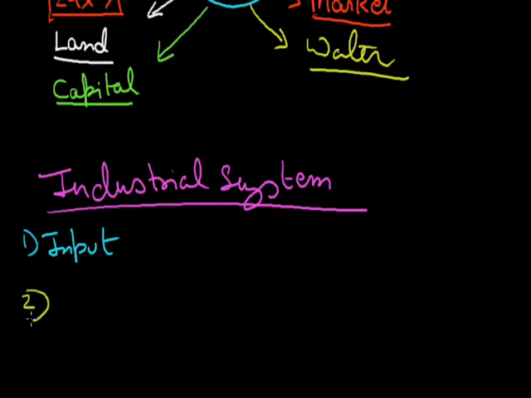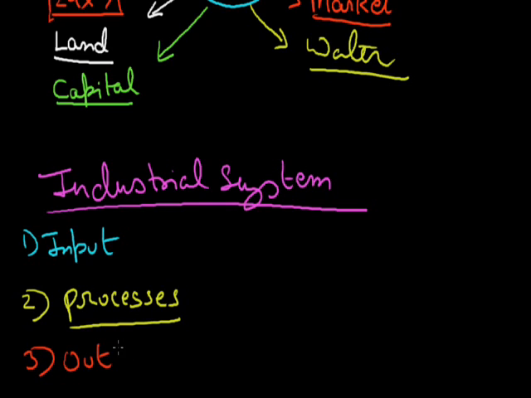Then the industries do the processing of all these inputs, which includes wide activities that convert the raw material into a finished or final product. Now at last comes the third thing, that is the output. The output is the end product, or we can say it includes the income which we earned from it. So this is how we can divide the industrial system into input, process, and output.